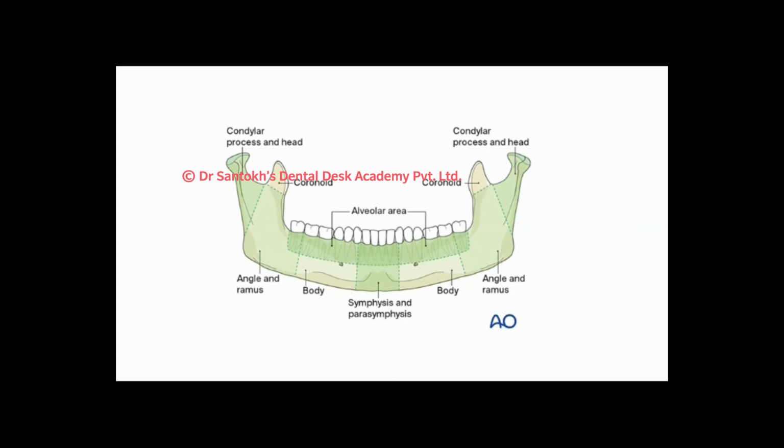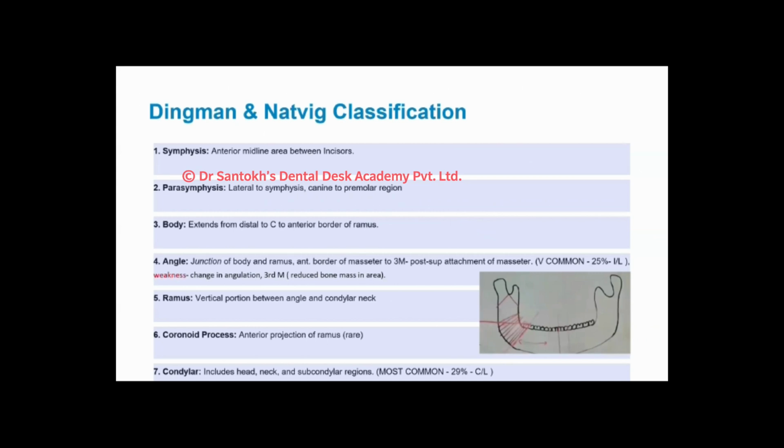Ramus are the vertical projections in the mandible. Then you have the angle. So the angle is the junction of basically the body. The body was horizontal and the ramus was more vertical. So that junction, that sudden angulation change, is called the angle.